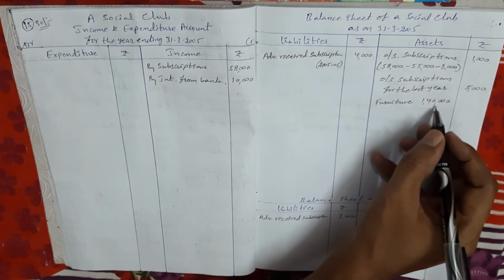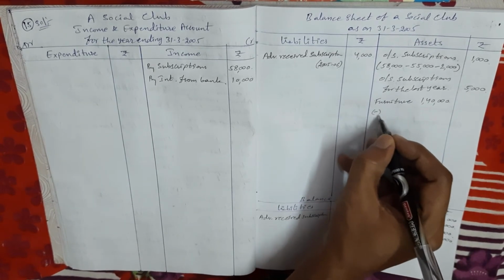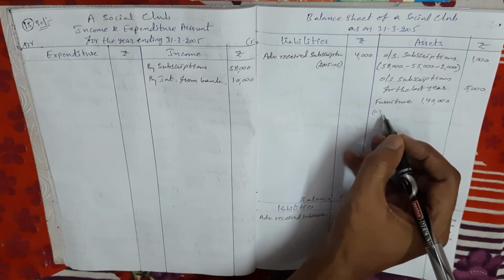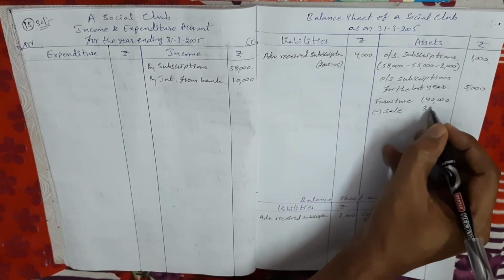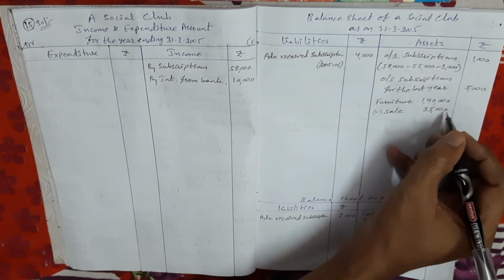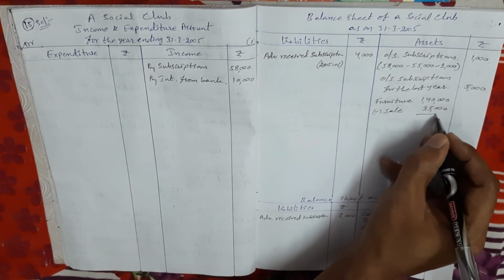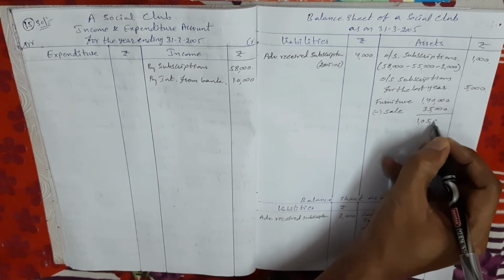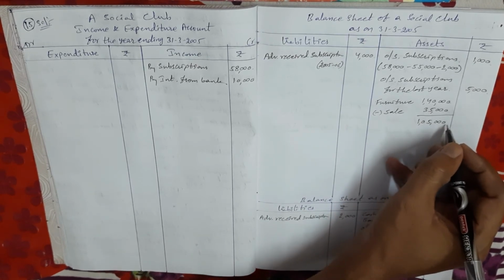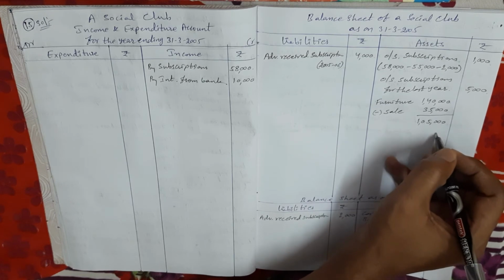But my dears, out of 1,40,000 we sold in current year 35,000 worth of furniture. So minus sale, total 35,000 worth of asset we sold. So after selling 35,000 worth of assets, current year we have 1,05,000 worth of furniture. On this amount we have to calculate the depreciation amount.